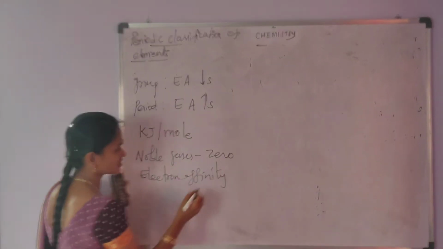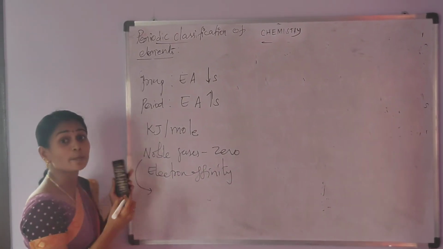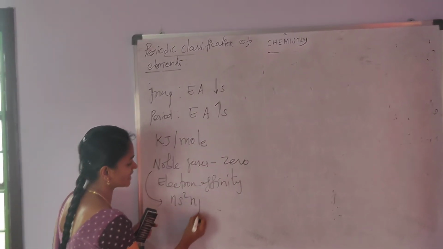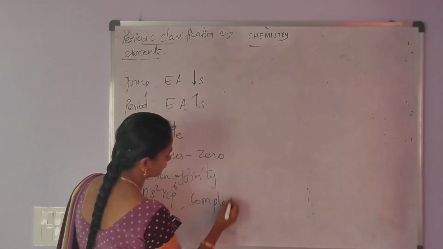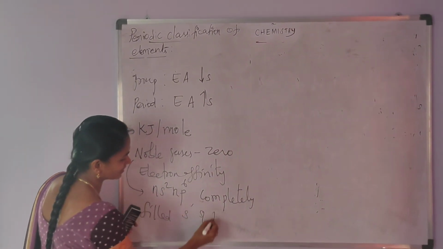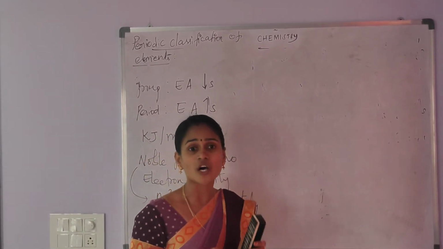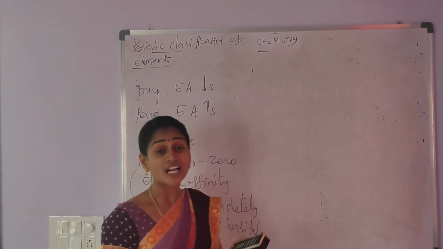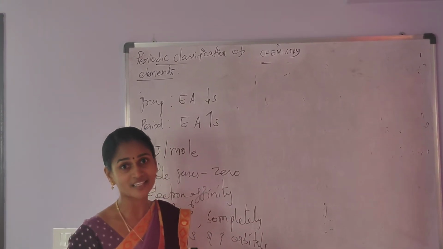Why do noble gases possess zero electron affinity? Noble gases possess the stable electronic configuration ns2 np6. That is, they have completely filled s orbitals and p orbitals. So, there is no possibility for the addition of an extra electron. So noble gases possess zero electron affinity.